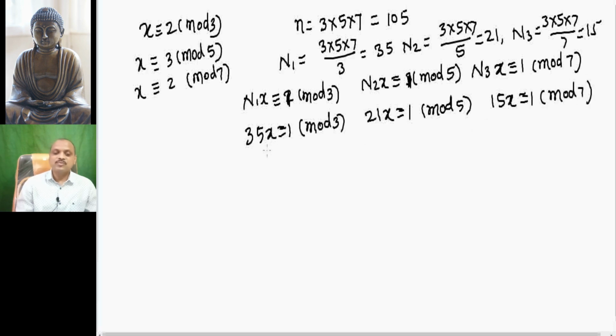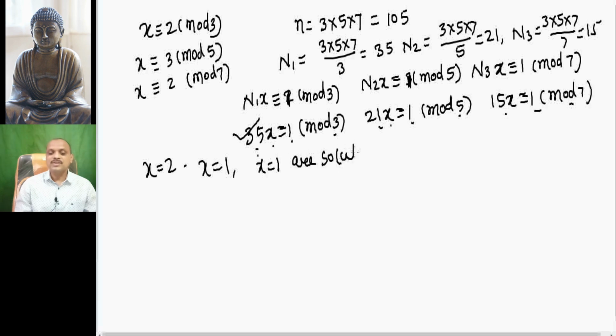Here you can see that if we put x equal to 2 by inspection, then we have 70. 70 minus 1 is 69, and 69 is divisible by 3. So x equal to 2 is a solution of this linear congruence. Again, if we put x equal to 1, 21 minus 1 is 20, and 20 is divisible by 5. So x equal to 2, x equal to 1. Here 15 minus 1 is 14, and 14 is divisible by 7. So x equal to 1 is a solution of these congruences.